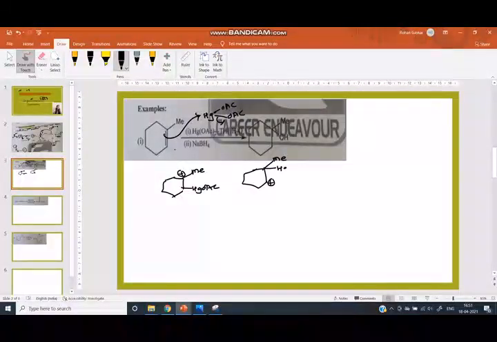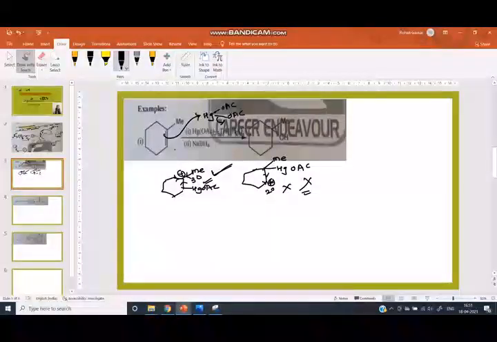Because this carbocation is secondary and this carbocation is tertiary, and tertiary carbocation is more stable than secondary. Here there are 3 donating groups which stabilize the positive charge, here only 2 donating groups, so here the carbocation is not as stabilized.